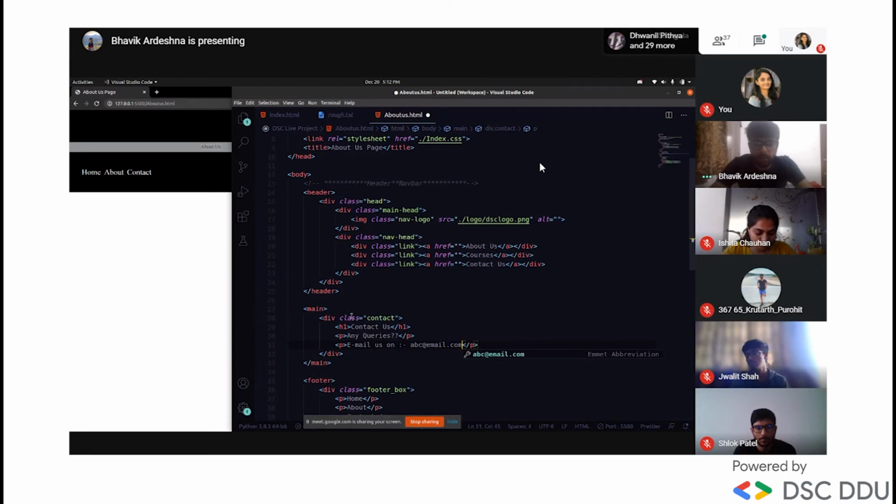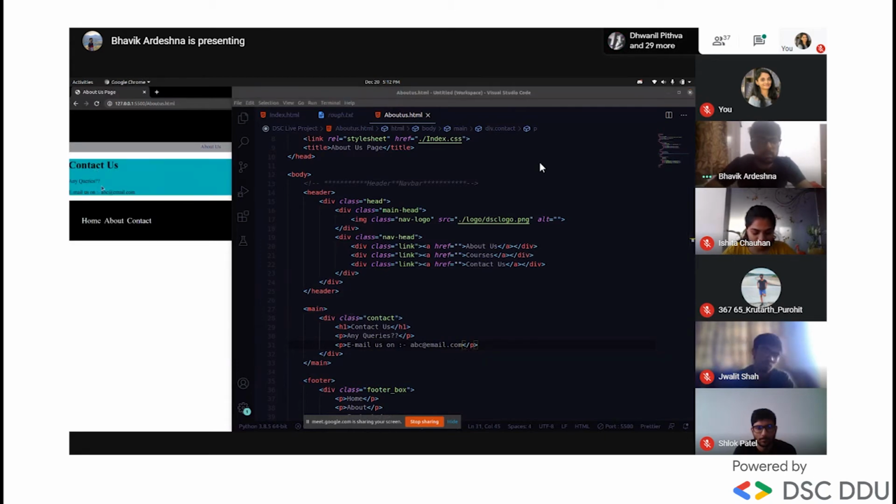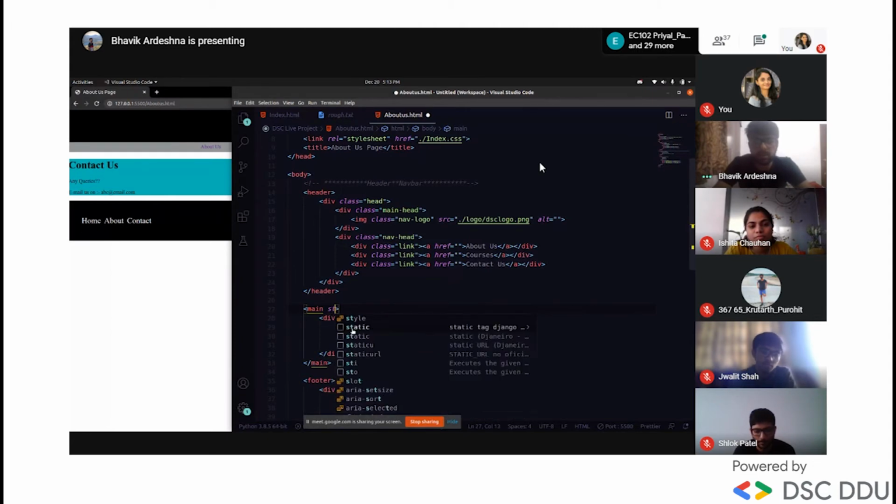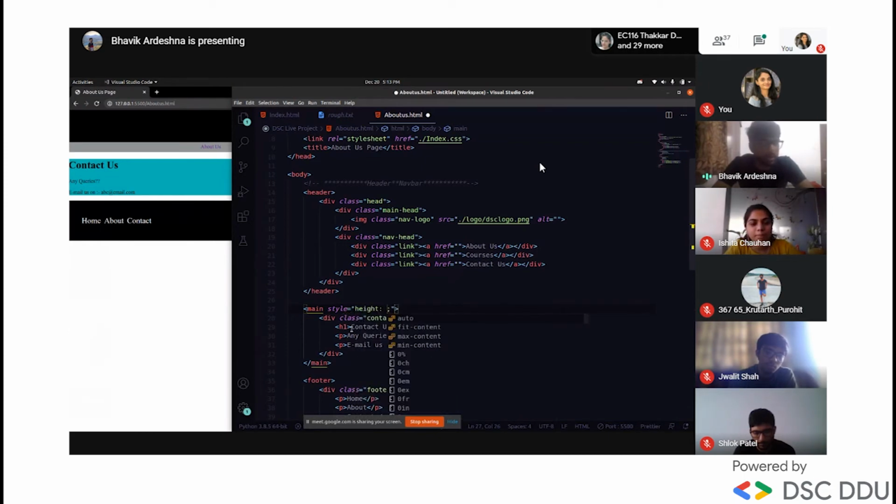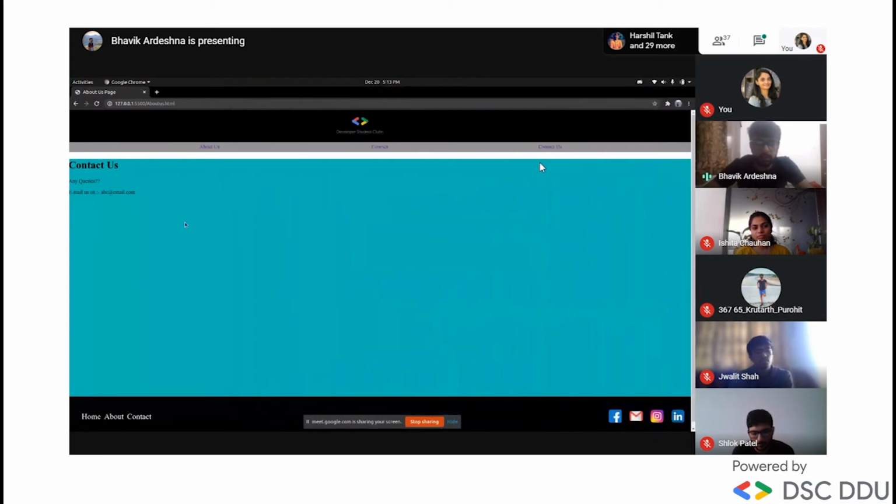Look, it will give this type of design. Now we will use designing here. As we created the index CSS file, we can apply designing there too, but I will apply it here. How to apply that? See, the style tag. Inside the style tag, we will give a height of around 725 pixels. This is another way of applying designing to a specific tag. So look what happens.